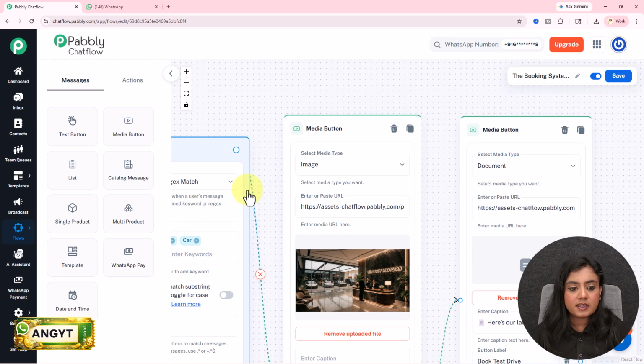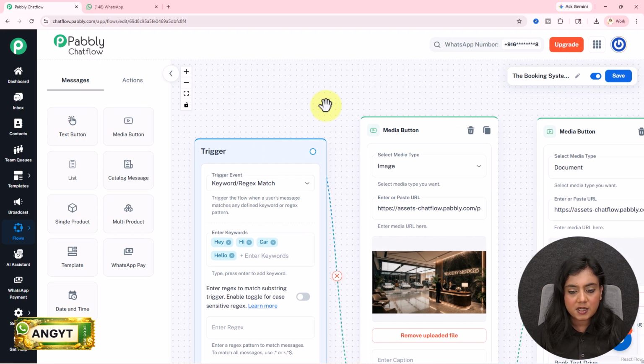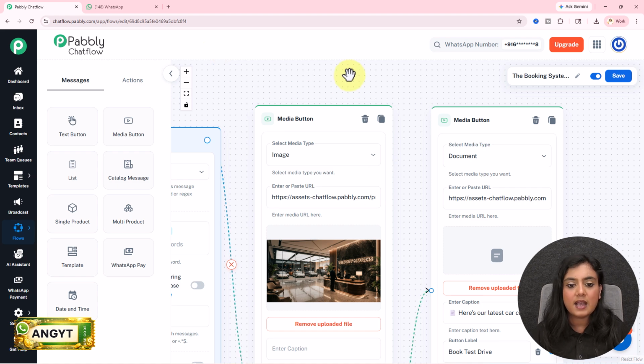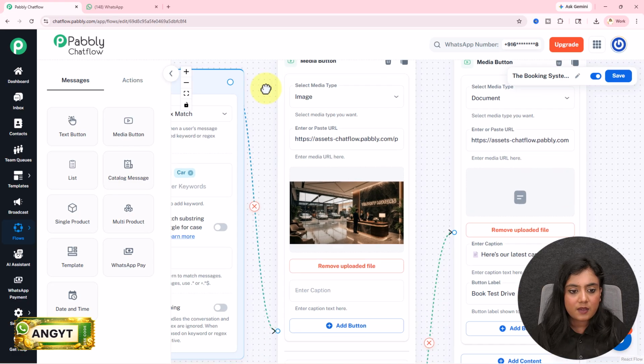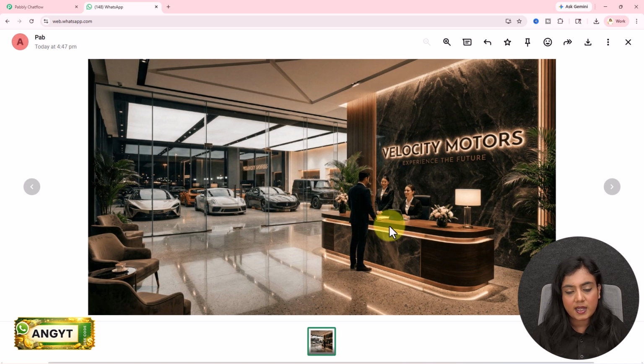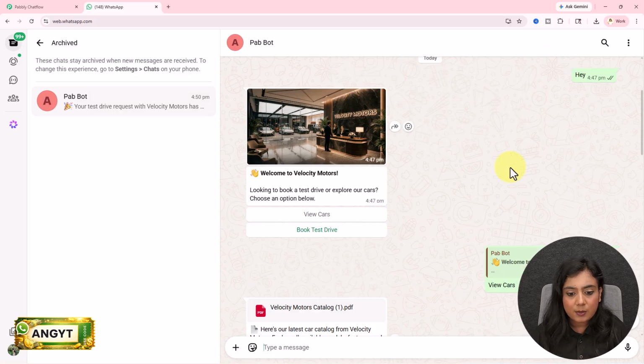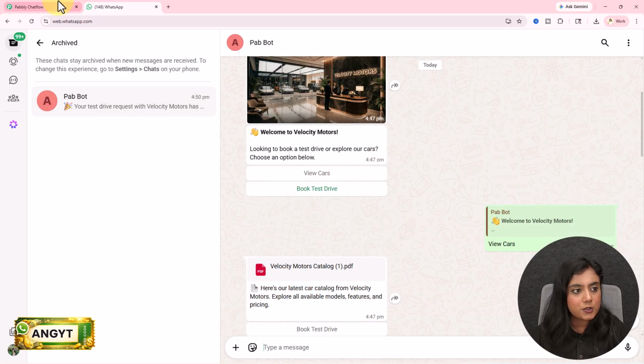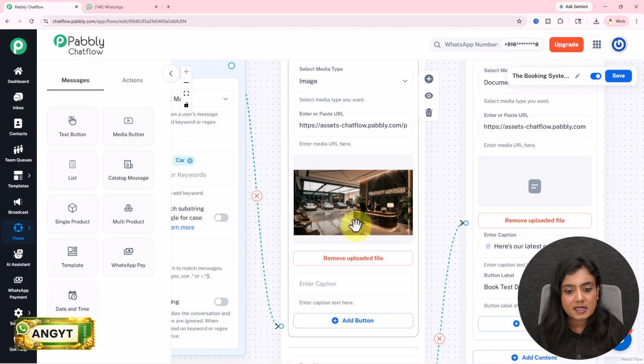Now after this trigger setup, which is keyword and regex match, next I have added the media button. For adding the media button, I've connected this dot to this dot right over here. Now in the media, I wanted to share an image first like this, so that people will know this is my showroom, and then with the media I want to add this message with the options. For this I have created this entire block.